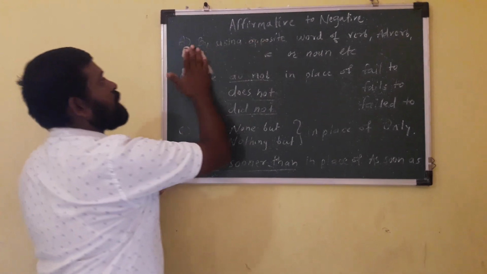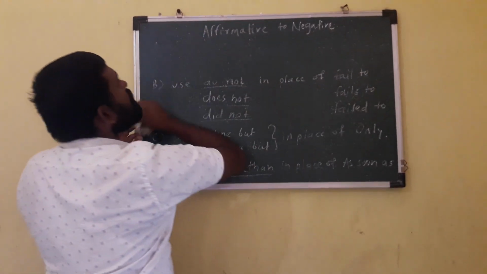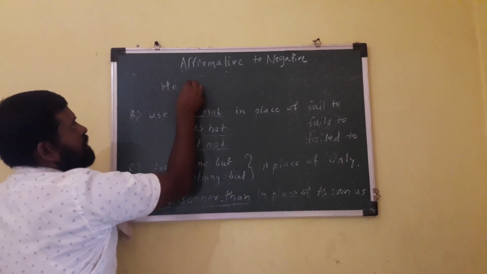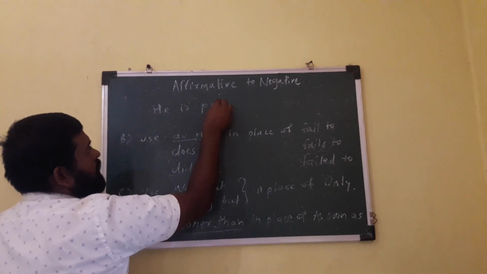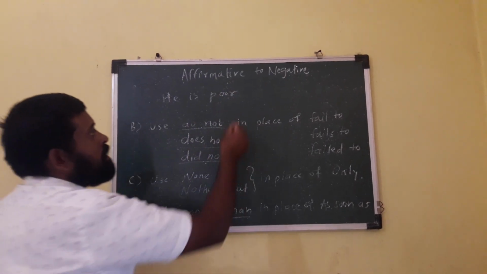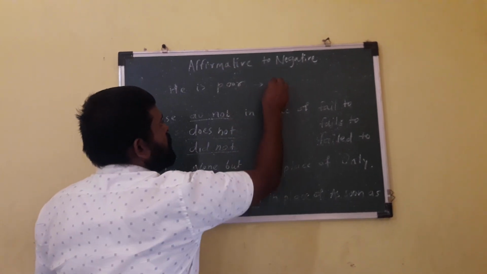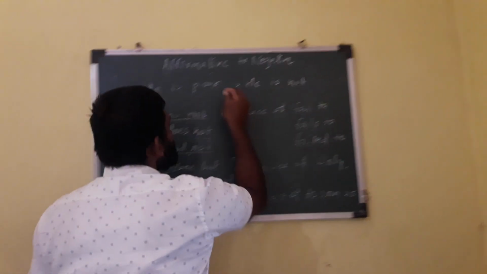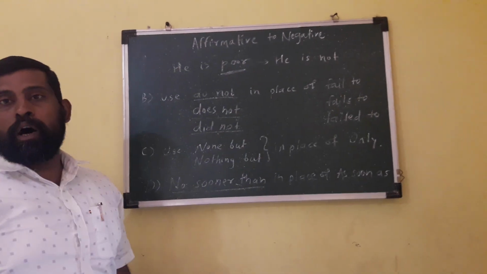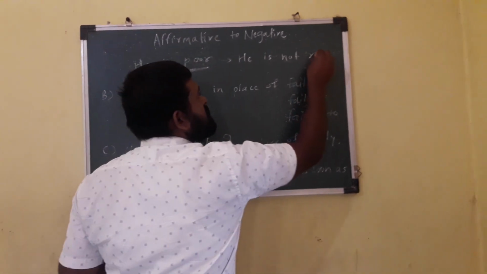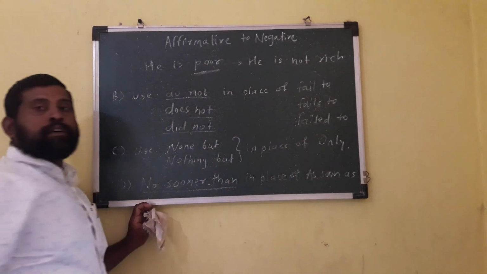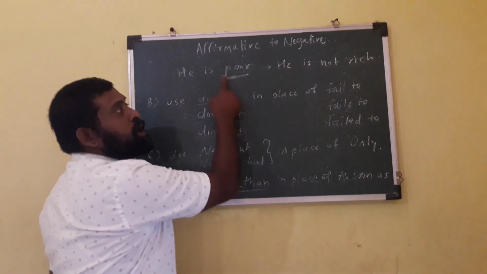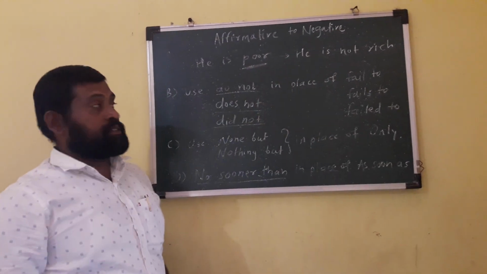In negative, we can use he is not, and the opposite of poor is rich. This is the negative without changing the meaning. He is poor, he is not rich.